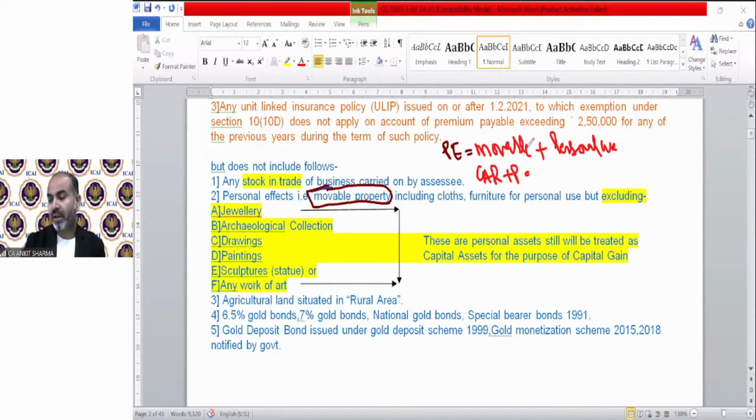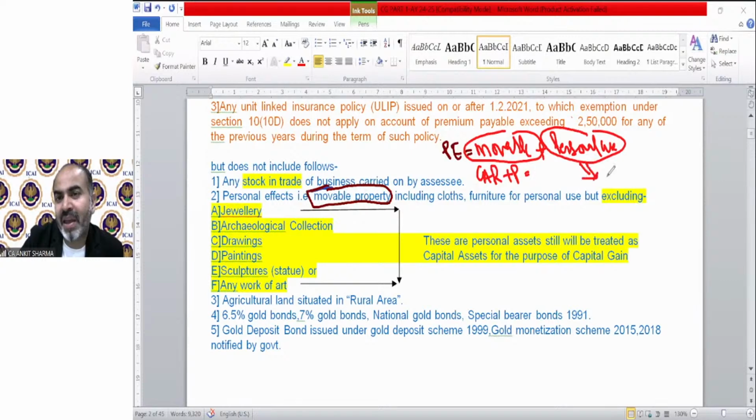You might think that income tax is so generous that if I am going to sell my car, which is for personal purpose, there will be no capital gain. You might be thinking, wow, it's a very good provision from the point of view of the assessee, but wait, it's not like that. Income tax is very smart. In all movable assets which are for personal use, there will almost always, in every case, be capital loss.